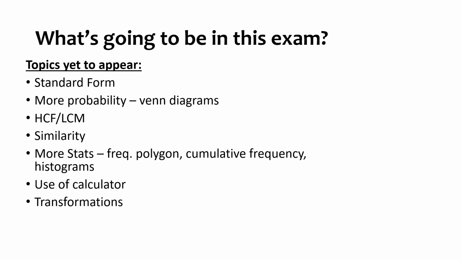So we had a graphical transformation in paper 1, but I'm thinking about enlargement, rotation, reflection, translation. Pythagoras has not come up yet, so again, might be something you want to start thinking about revising this evening. I would imagine you will also see way more ratio. That's a very common theme that runs through all the papers, and there was a question on that in paper 1. I've not put that on this list because obviously it has come up, but I do think it's likely that you will see that again.